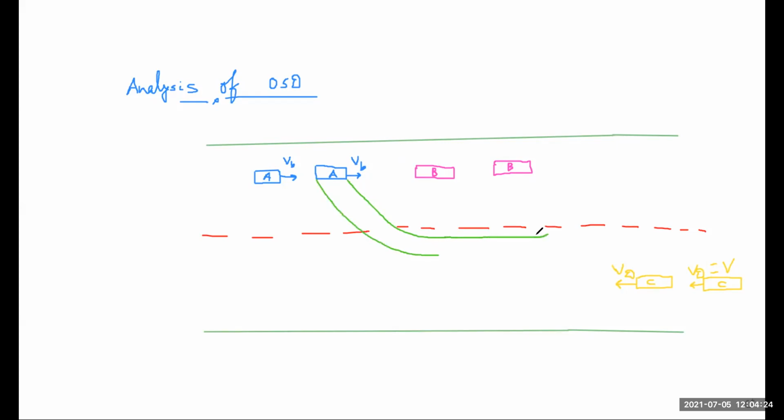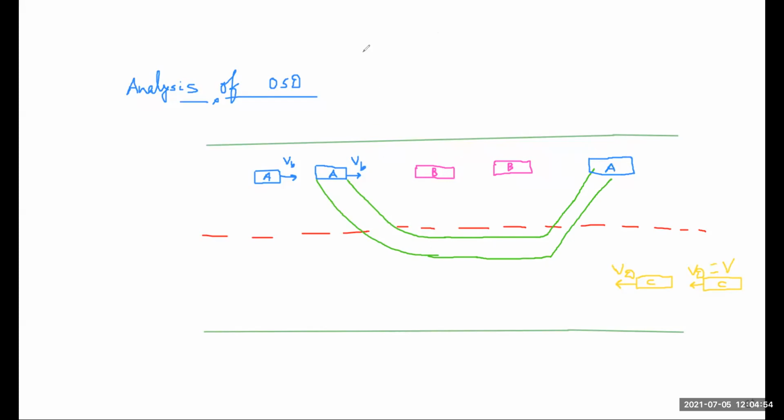He accelerates and moves with its own speed, and then he realizes that from the opposite direction a certain vehicle is coming, then he gently comes back into his own lane. So here you see our vehicle A is coming into its own lane. This is the complete process of overtaking.